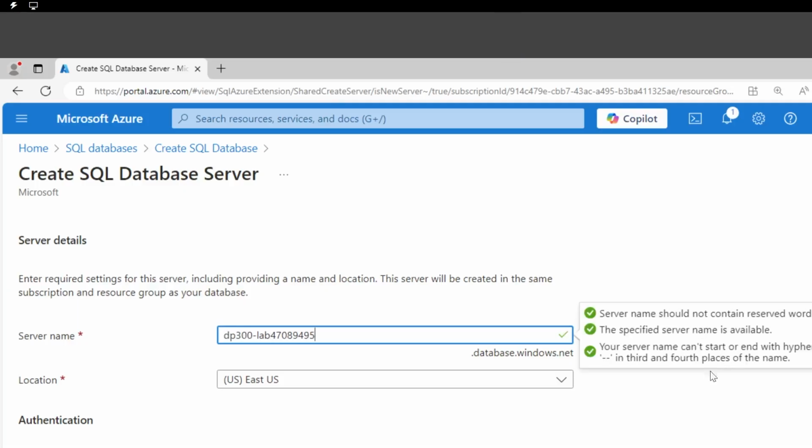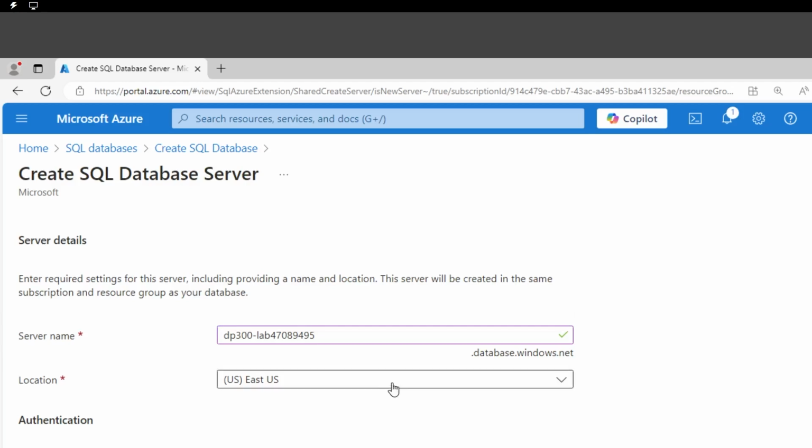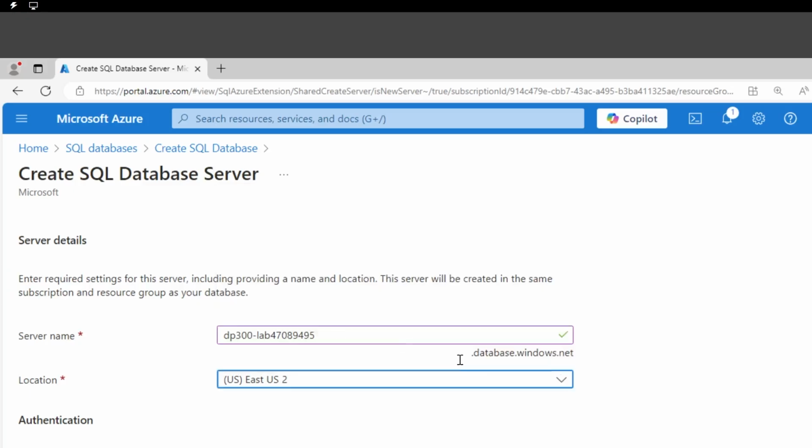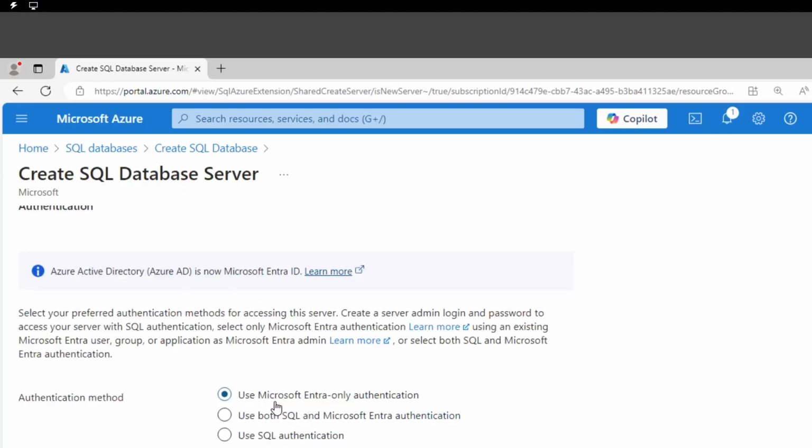Location has to be the same of where we're gonna be integrating with the VNet, right? So I cannot use the East US. I will have to use the East US 2. All right, perfect. Now, authentication. Is that important for us to know when we want to connect? Well, yes, right? We want to connect to that specific SQL database, so authentication will be important for us. Okay, so I'm going to be leveraging the SQL authentication.